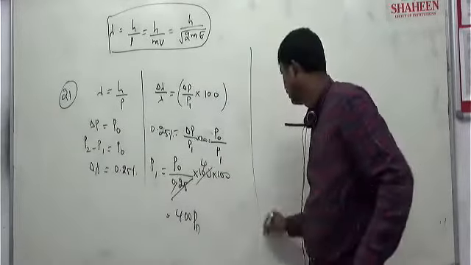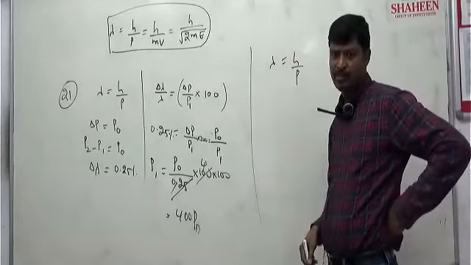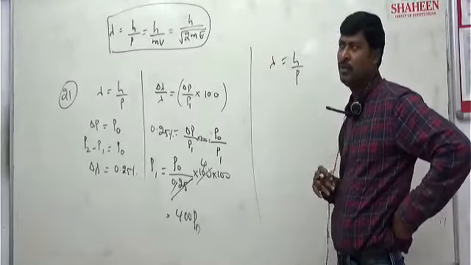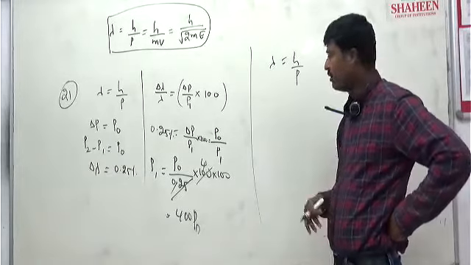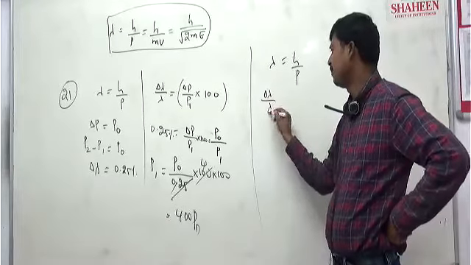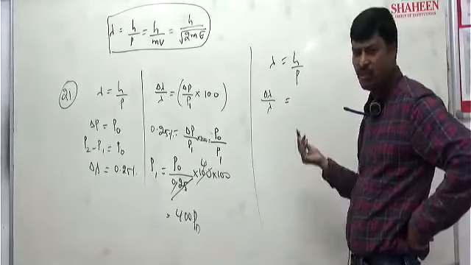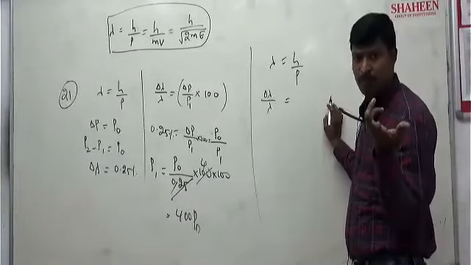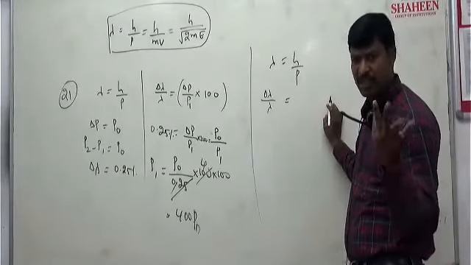Lambda is equal to h by p, and they have given a percentage change of 0.25 percent. Remember from the errors chapter, percentage error calculation is normally done by differentiation. So delta lambda by lambda is obtained from h by p, where h is constant. For error calculation, whether it is subtraction, addition, division or multiplication, the same rule applies.